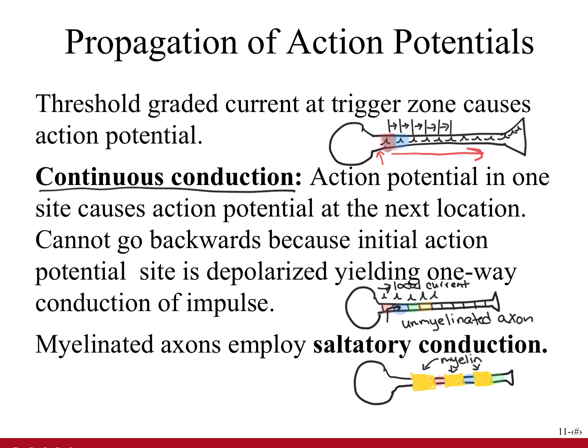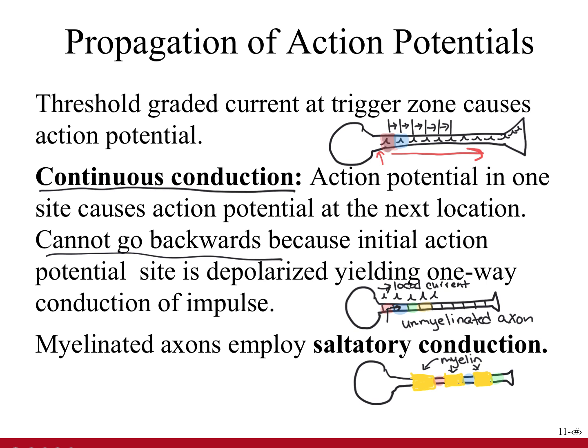If an action potential is initiated at one end of the axon, it's propagated in one direction down the axon. The absolute refractory period ensures this one-way propagation of an action potential. It prevents the local current from stimulating the production of an action potential in the reverse direction. Saltatory conduction occurs in myelinated axons.